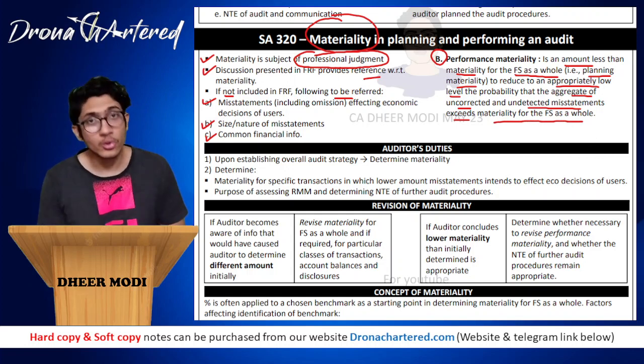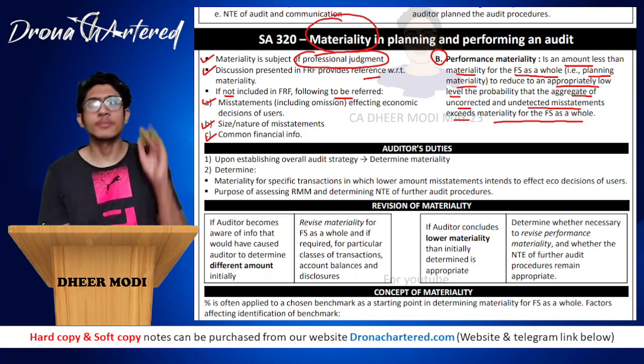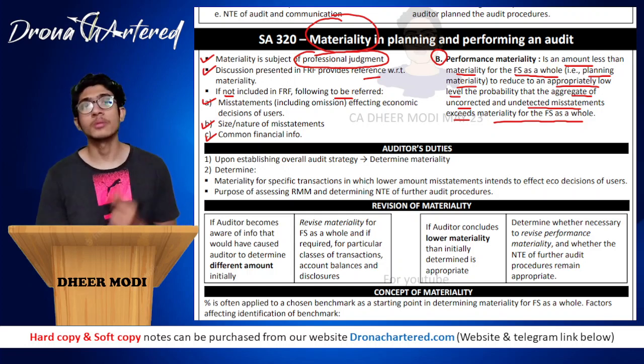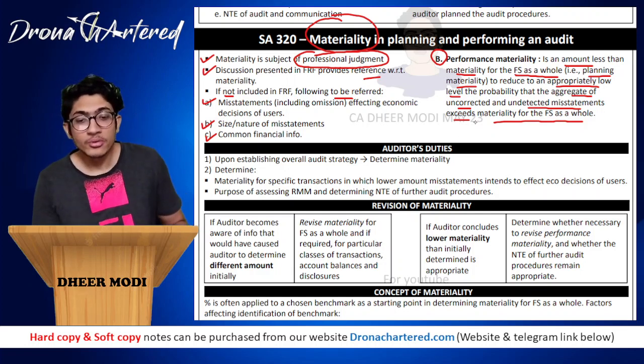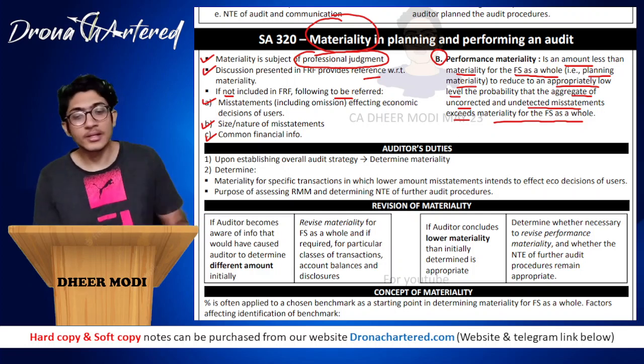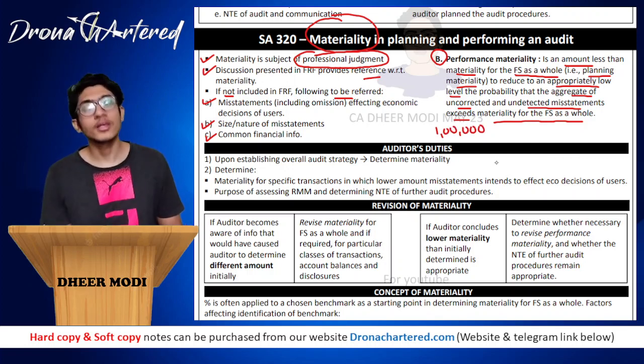Now, as an auditor, you cannot identify all the misstatements that exist in the financial statements. There is a possibility you will miss a few. You will not be able to detect a few of them. Suppose you had set planning materiality as 1 lakh, that is, all transactions equal to or over 1 lakh you will be checking, and any transaction less than 1 lakh you will not check.